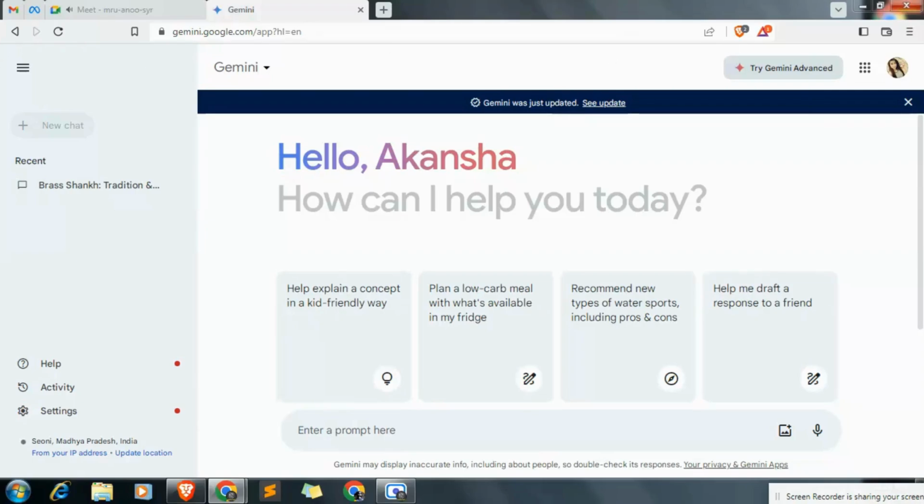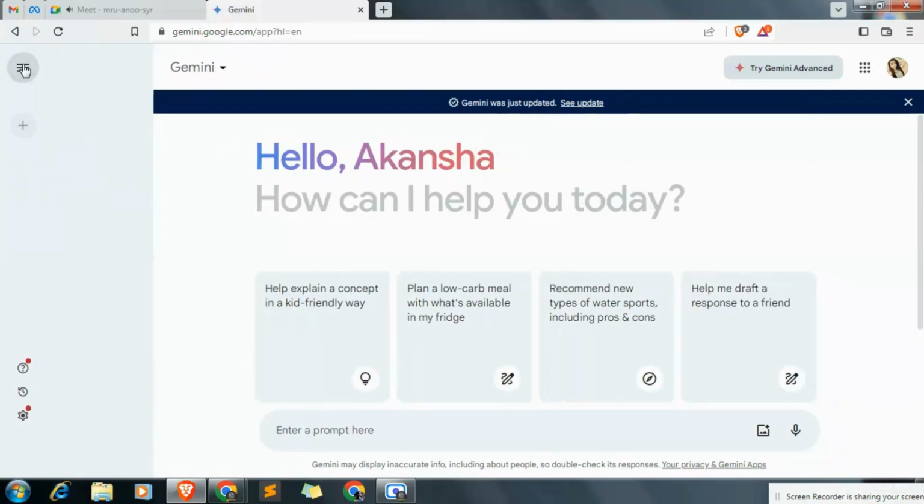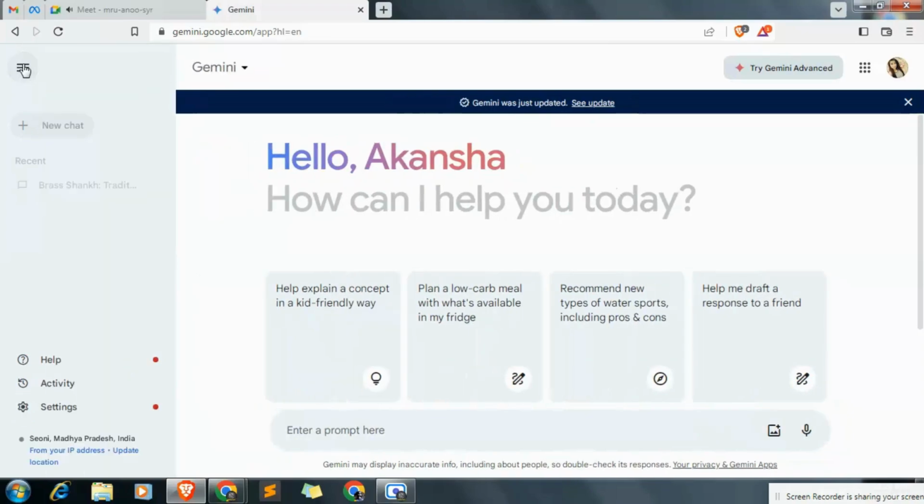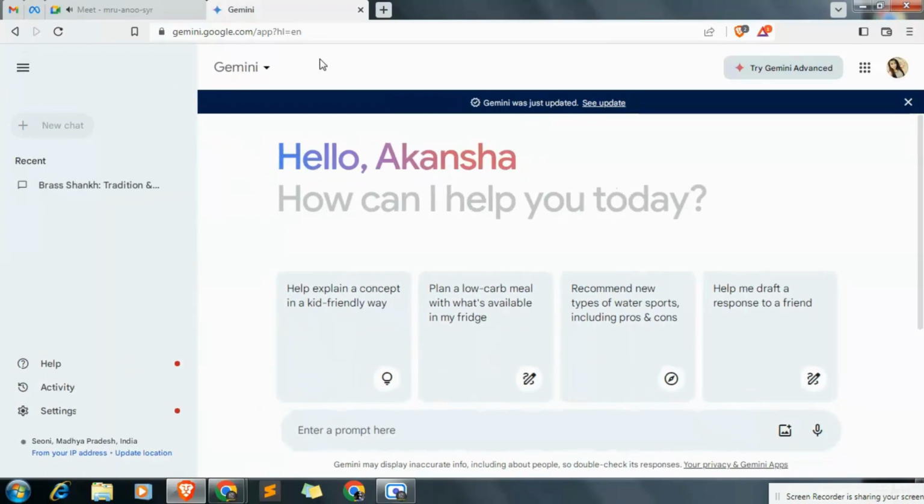This is Gemini. This is the header. This is the left side navigation. You can close it from this burger icon. This is a drop-down, and there are many versions of generative AI. The Gemini tool is also generative AI. Here, try Gemini Advanced. Here is this account. Here are Google apps, meaning other Google products.